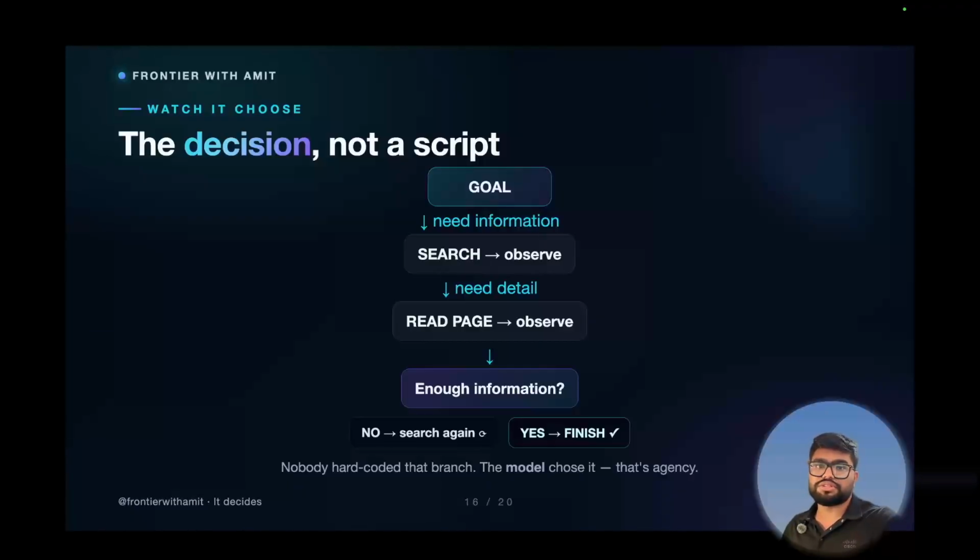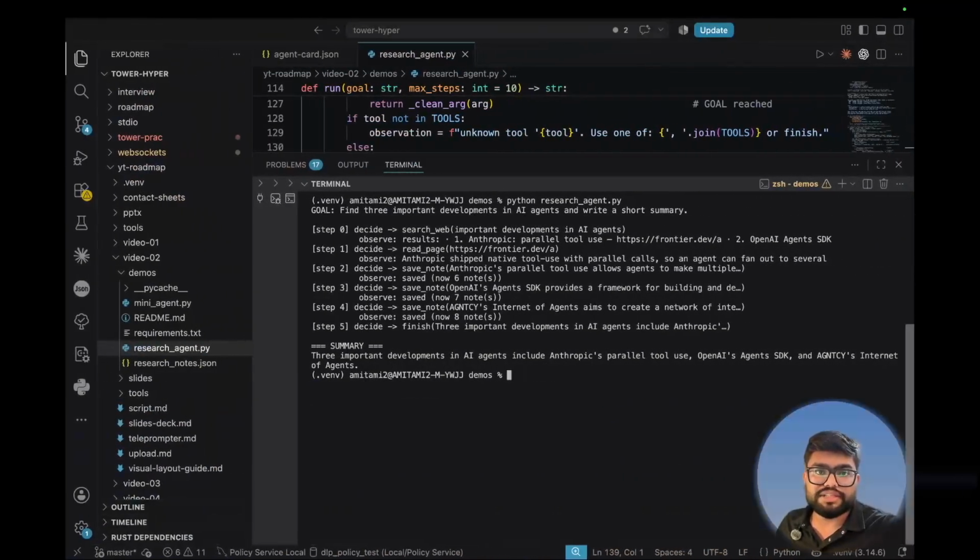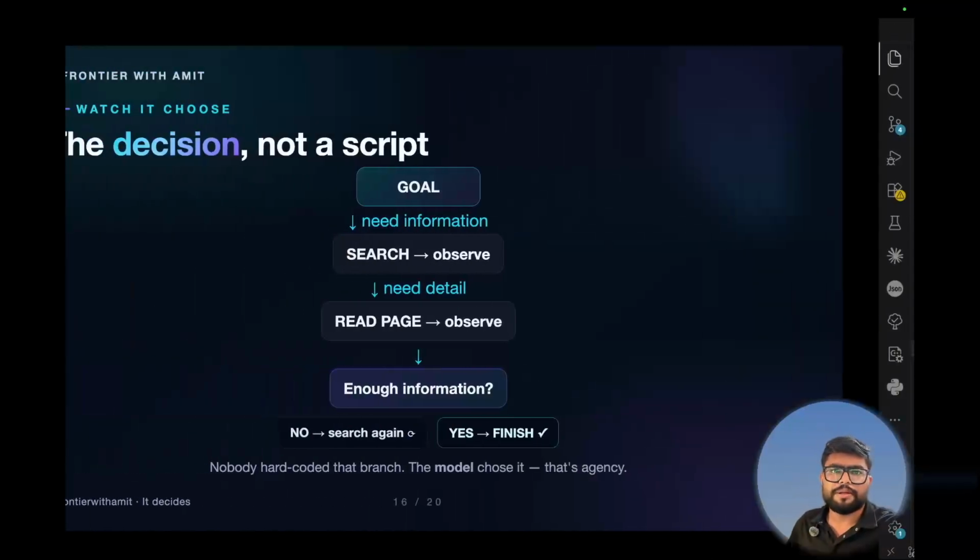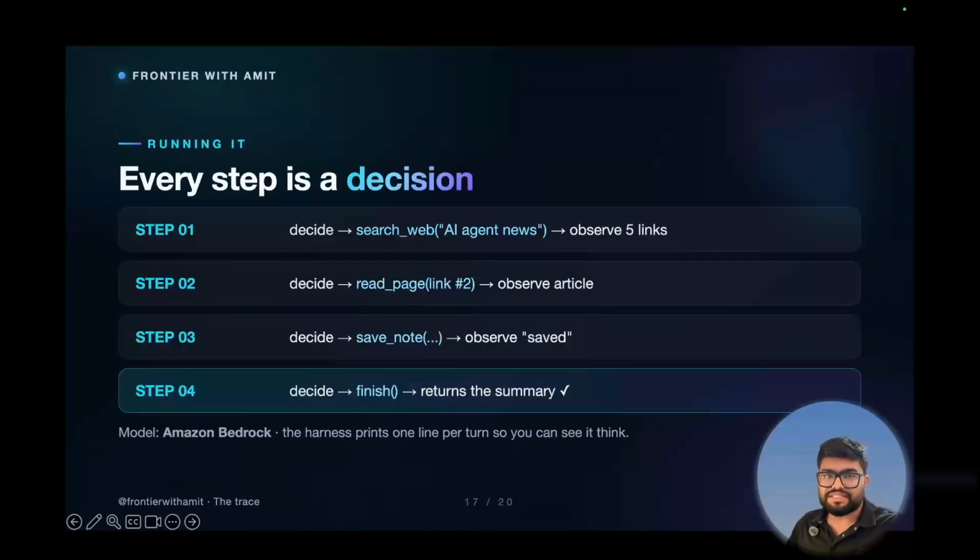Suppose one is there, two is there, then we still have to search again. Once we have all the information, then we will finish. If we see here, it is the same thing. We don't have anything, then we make the first call. We can see search web, then we are reading the page, then we are saving the note. A similar thing we will keep on doing, and once we have all the information, we will just return it. So, yep, a simple one. Here also we can see this is the same thing, right?